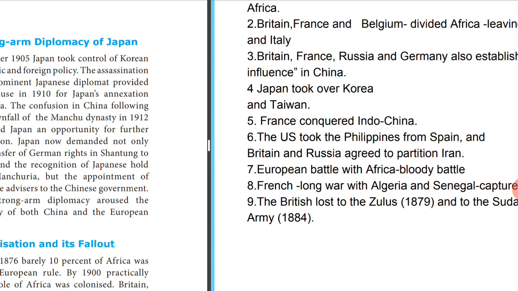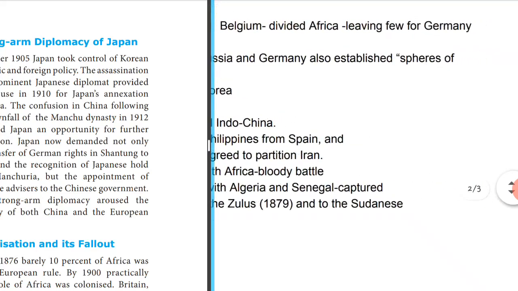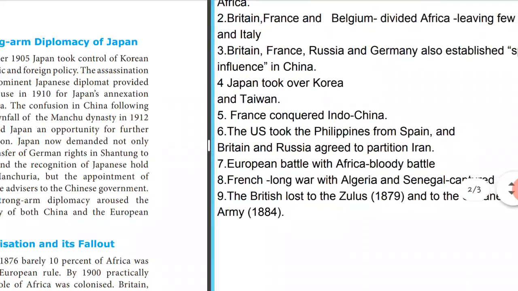The French had a long war with Algeria and Senegal and they captured them. It was not a short war, it was a long war. Britain lost to the Zulus in 1879 and to the Sudanese army in 1884.